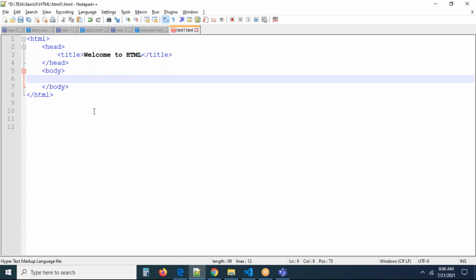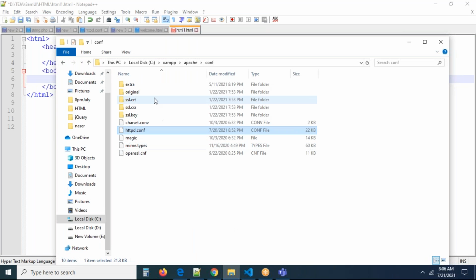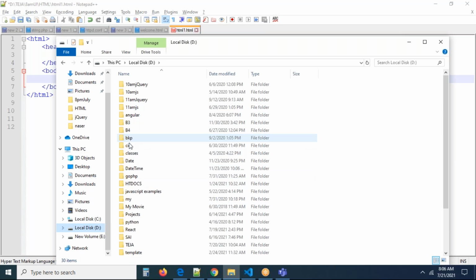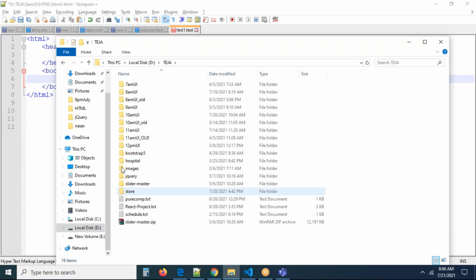Now I want to talk about an image. How can we add an image in a web page? First of all, let me open our folder. Do we have any images in your folder? Let me go to your folder. I'm going to maintain all of your files in one location, ATM UI.